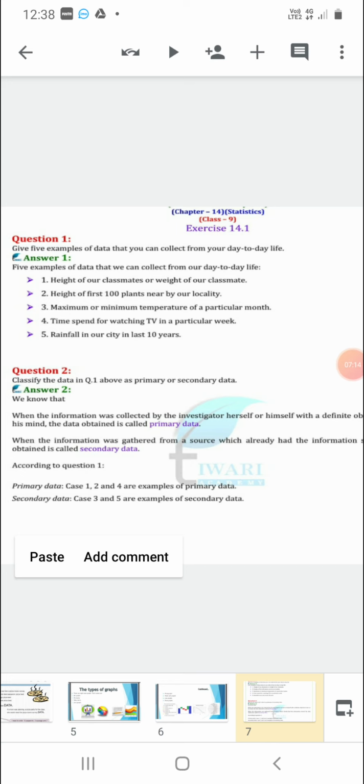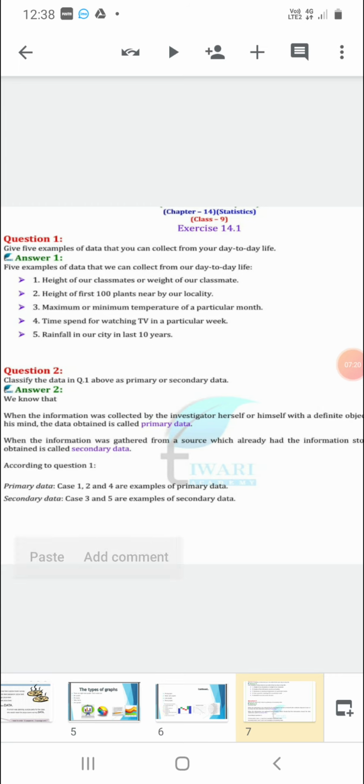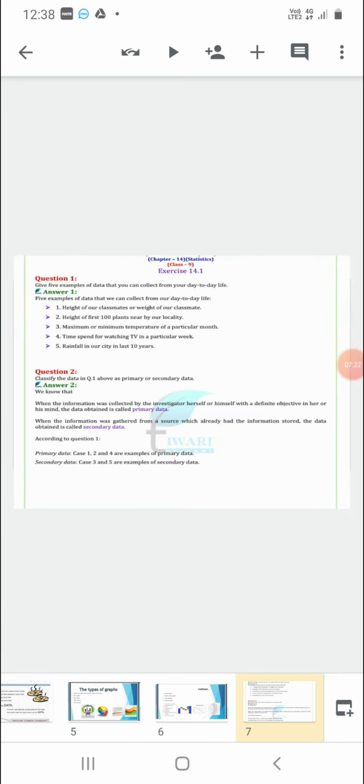When the information is collected by the investigator herself, like yourself, with a definite objective in her or his mind, the data obtained is called primary data. When the information is gathered from a source like media channels, TV channels, news channels, which already had the information stored, like a dictionary, the data obtained is called secondary data.